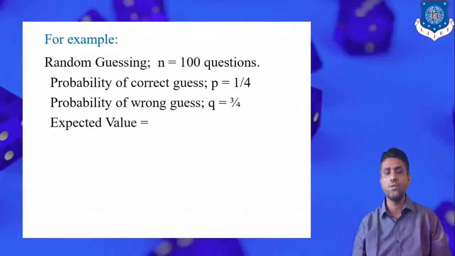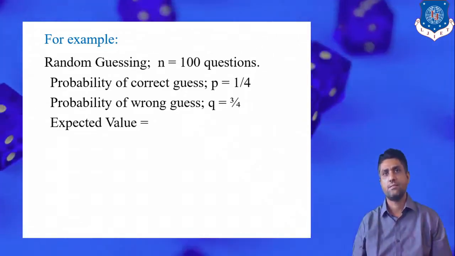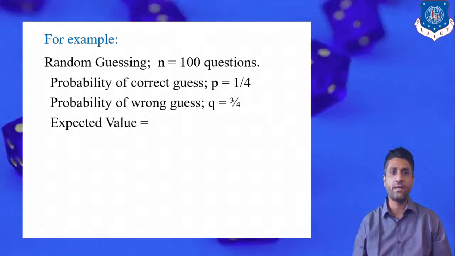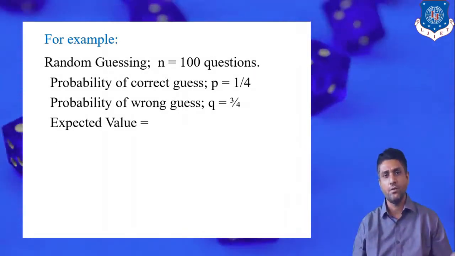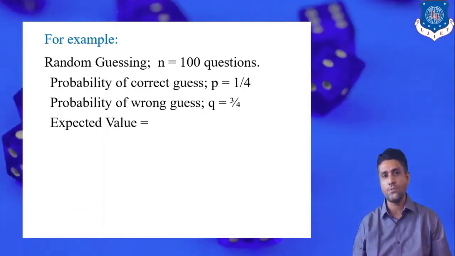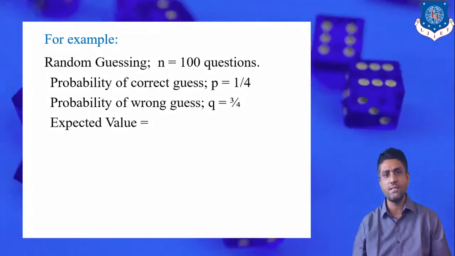On the basis of this concept, let's see one example: random guessing. Suppose we have to appear for a competitive examination, and that examination contains 100 questions and is a multiple-choice type exam. Each and every question has 4 options, namely A, B, C and D. Definitely out of these 4 options, one option is right.